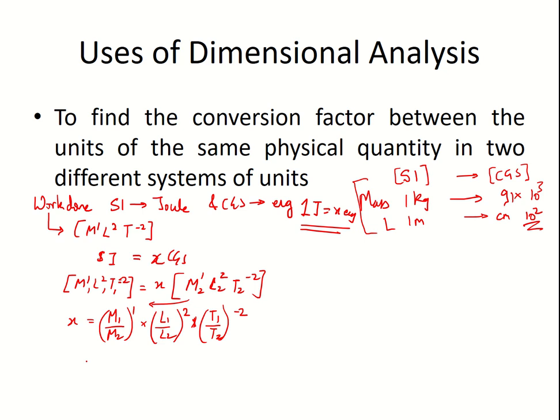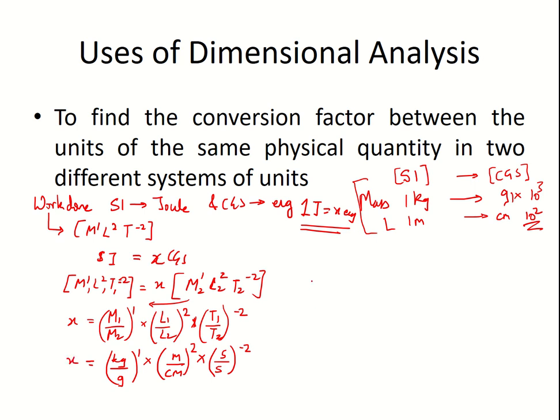Now let us put the units over here. So M1 represents SI units. For mass we use kg, and for CGS we use gram. Similarly, for length we use meter in SI and centimeter in CGS. For time, it is always seconds. So this is the value of x.